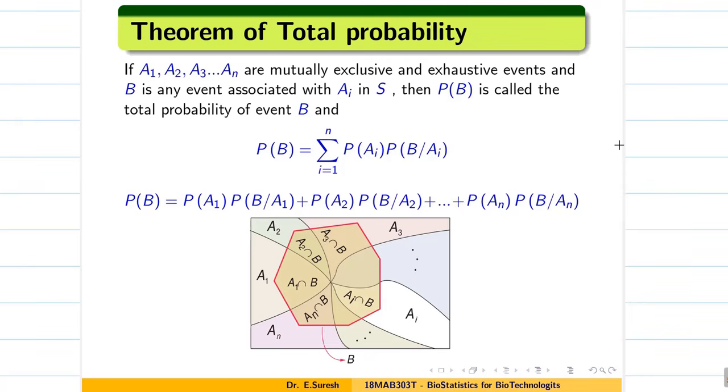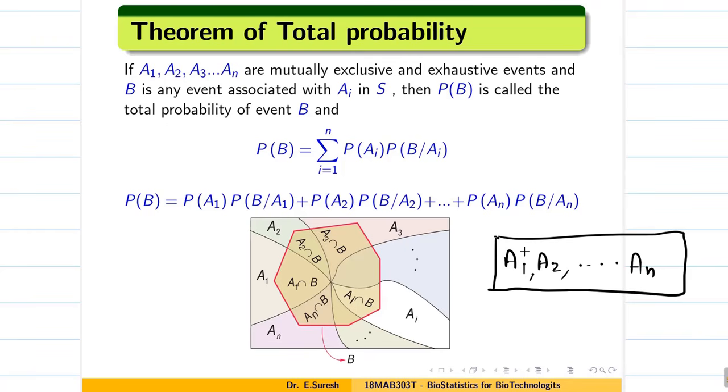So, theorem of total probability. The first two conditions for either Bayes theorem or the theorem of total probability: I am taking events A1, A2, A3, etc., any number of events, n events. The first rule is they should be mutually exclusive. Do you remember what mutually exclusive events are? The occurrence of one event will never make all the other events occur. Those kinds of events are called mutually exclusive.